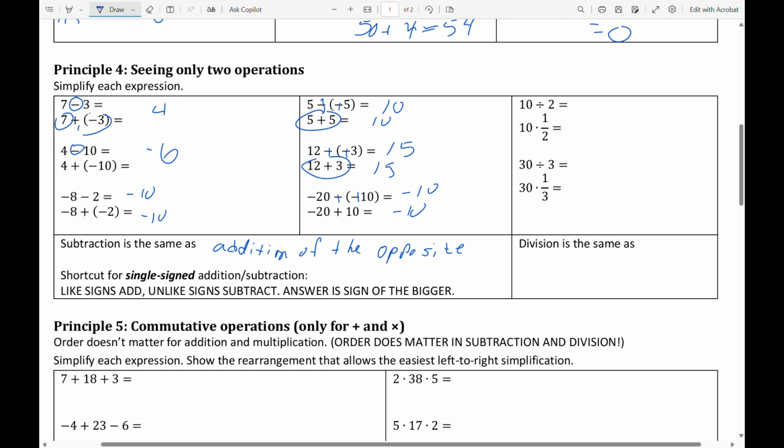This next part assumes you're okay with fractions, but 10 divided by 2 is 5. I could call that not 10 times a half, but I could say half of 10 is 5. One and the same. 30 divided by 3 is 10. 30 times 1/3 is like saying 1/3 of 30, also 10. Division is the same as multiplying by the reciprocal, the flip of the fraction.